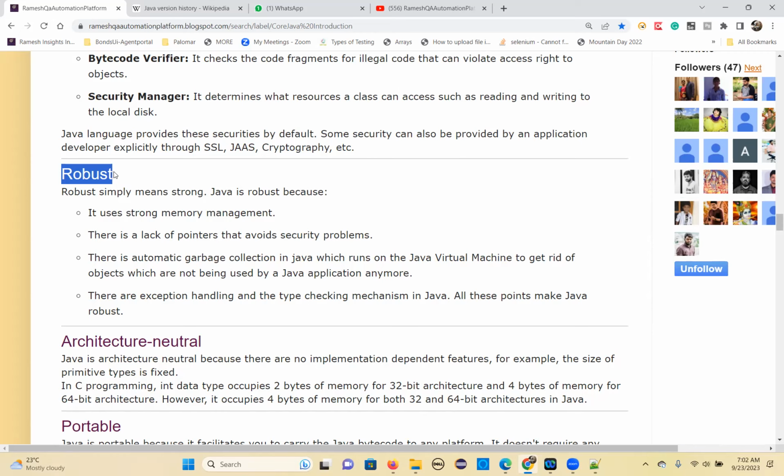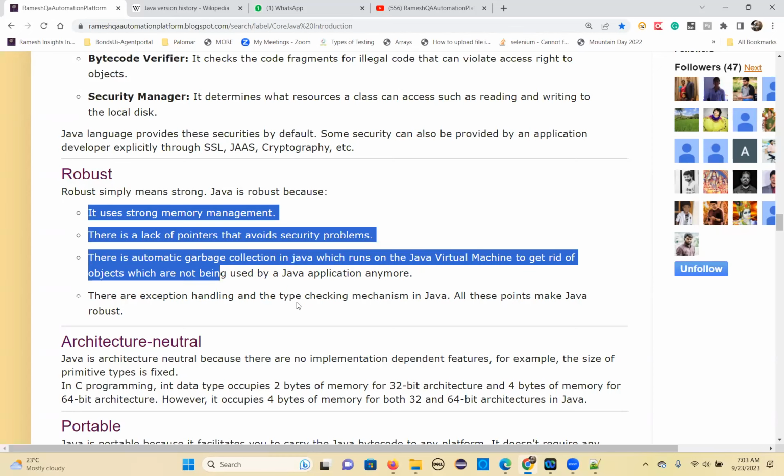I'm expecting an integer, but what type of data did I assign? Double or float data we assigned. That's wrong, right? And that is automatically going to be checked by this type checking mechanism. So all these points make Java very strong.